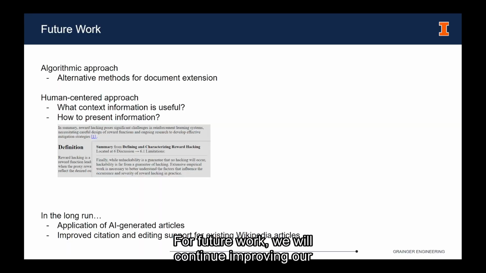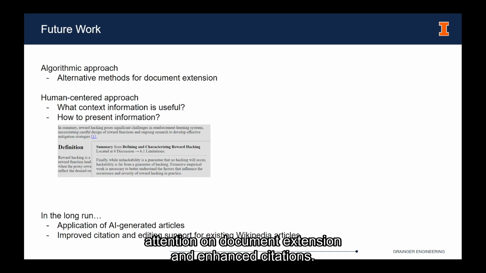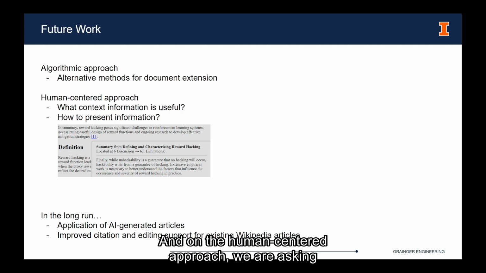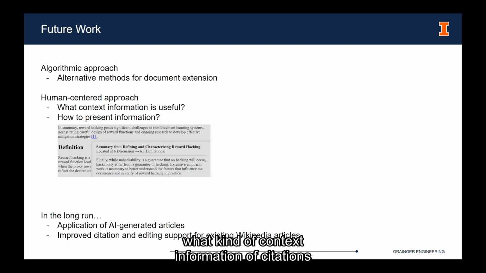For future work, we will continue improving our system, but we are also calling for more research attention on document extension and enhanced citations. On the algorithmic approach, we raise the question about other possible forms of document extension. And on the human-centered approach, we are asking what kind of context information of citations would help users for verification, and how we should present such information in the user interface.